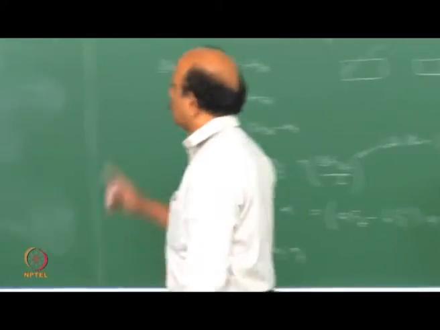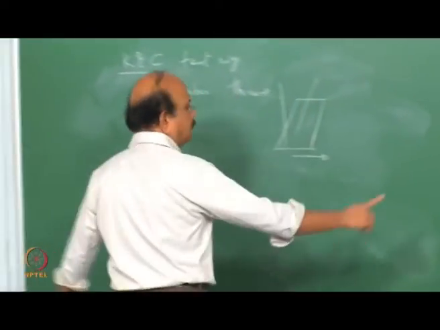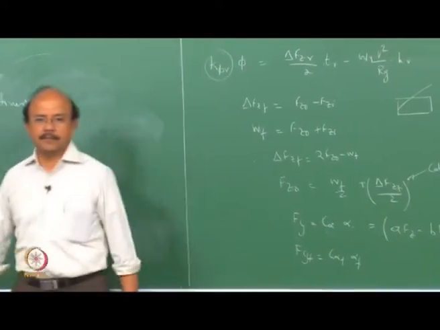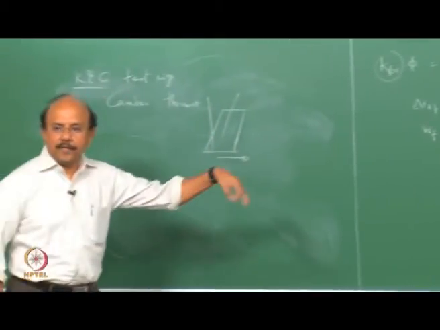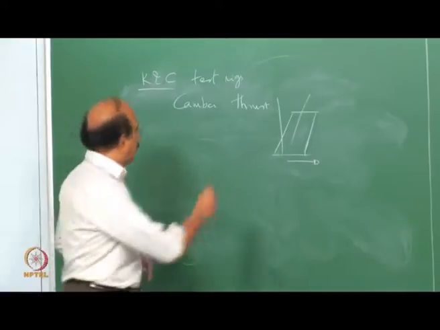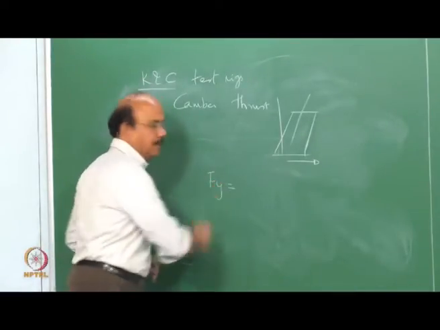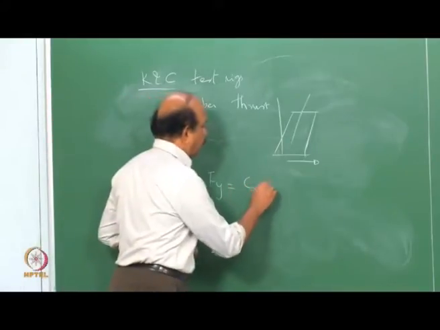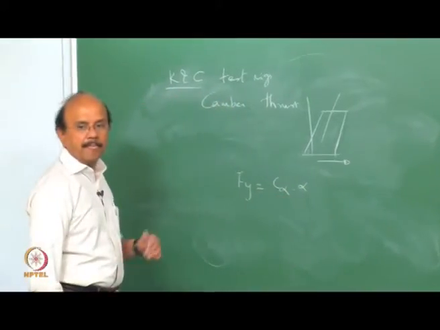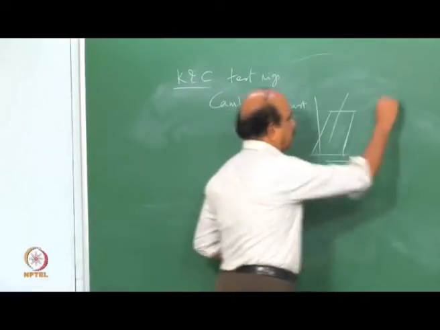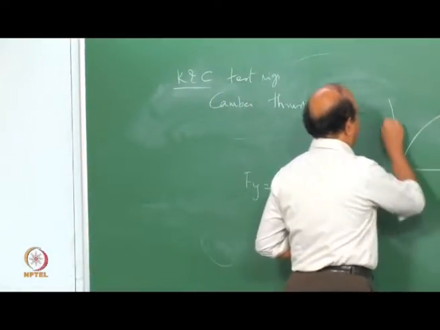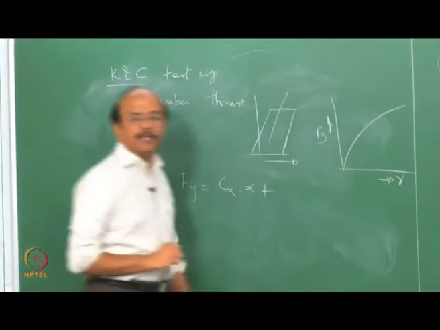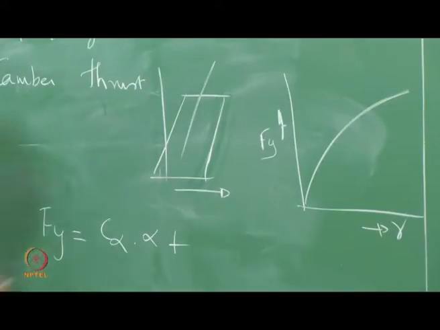Why? Because after all, the most important equation here is this equation, from where we got all those things. So now the force that is generated is due to two things. One is C alpha into alpha, plus, let's say there's a graph for the force Fy versus gamma, which is the camber angle.